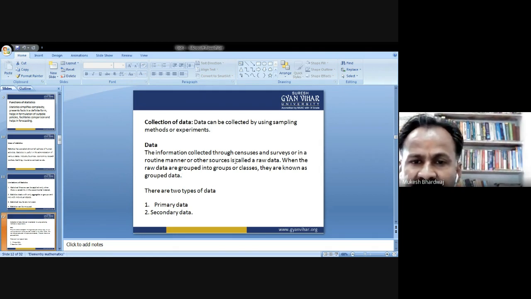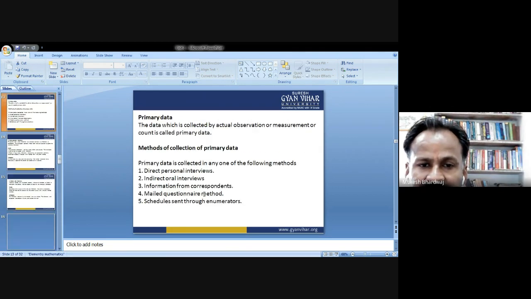The information collected through censuses and surveys or in routine manner or other sources is called raw data. When the raw data are grouped into groups or classes, they are known as grouped data. As we are going to see in later slides, the data is classified under two categories, grouped data and ungrouped data. But before that, there are broadly two types of data. First is primary data, second is secondary data.